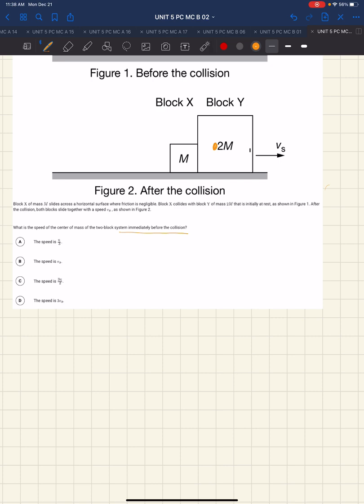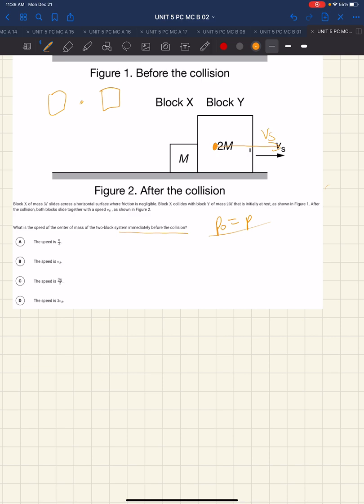And that entire system, located at the center of mass, is moving with a velocity vs. Now, if the center of mass beforehand, when there were two particles, were moving at something different than vs, then we would have a different momentum of the system before the collision than after. Because the momentum of the system must remain constant. The initial momentum must equal the final momentum.